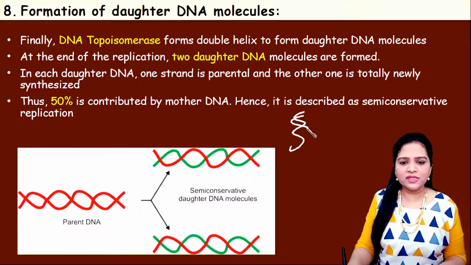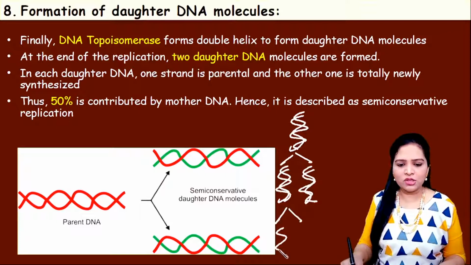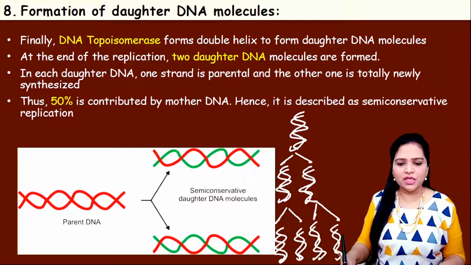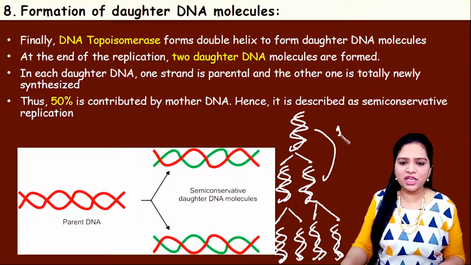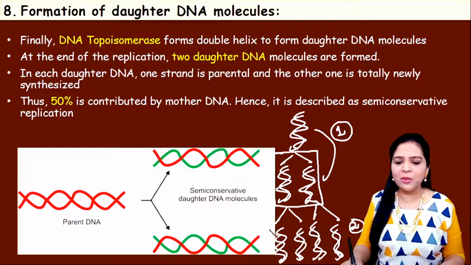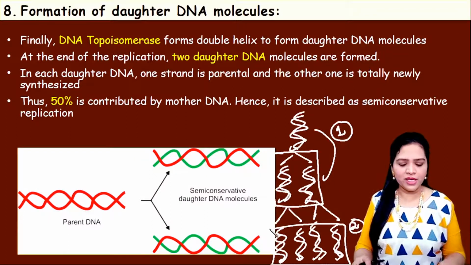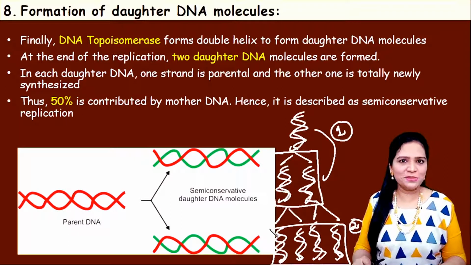So if this is one DNA, after one cycle of replication, 2 copies will be produced. Again, this copy will undergo another replication cycle. Similarly, this copy will undergo another replication cycle. So this is one replication cycle. At the end of one replication cycle, how many copies of DNA will be produced? 2. At the end of 2 replication cycles, how many copies of DNA will be produced? 4. Like this, you have to multiply. Okay, understand? So this is how DNA replication occurs.